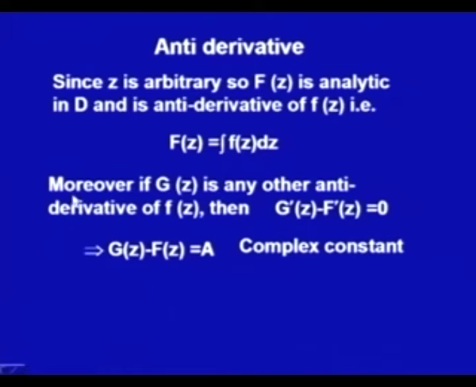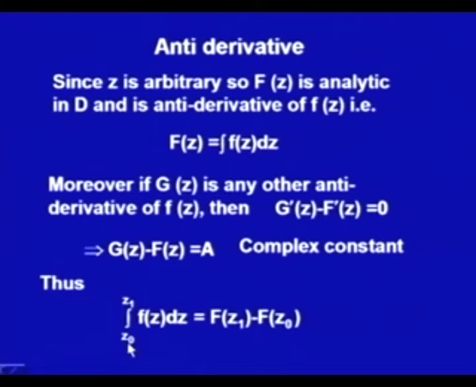So if there exists any other antiderivative capital G of small f, the difference of these two would be nothing but a complex constant. That says what will happen in the output of our theorem, which said that the integral from z naught to z1 of f(z) dz is F(z1) minus F(z naught).